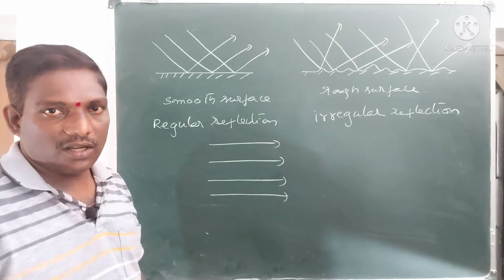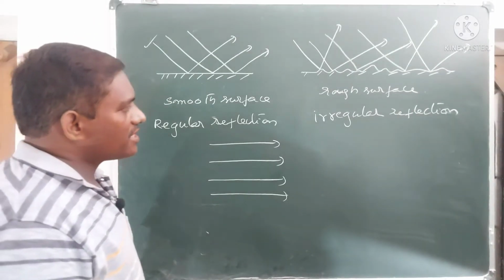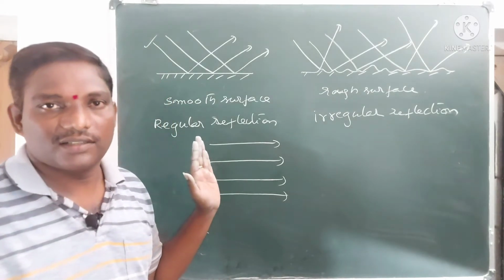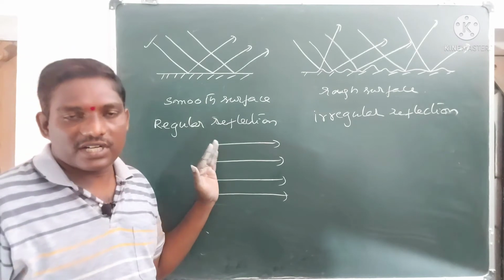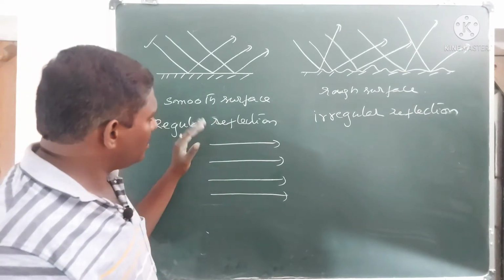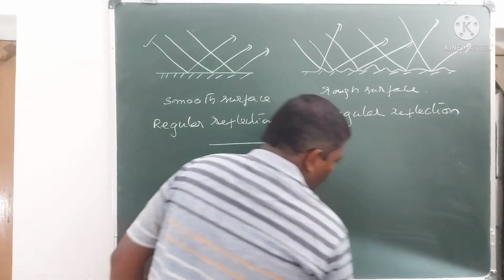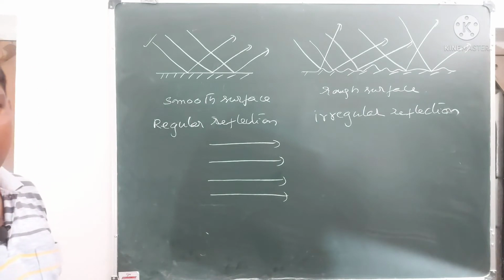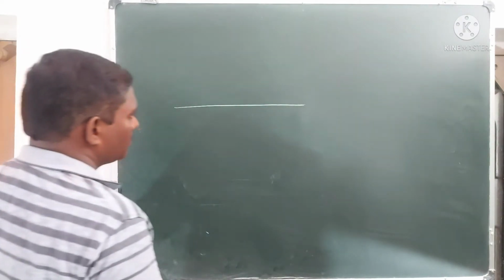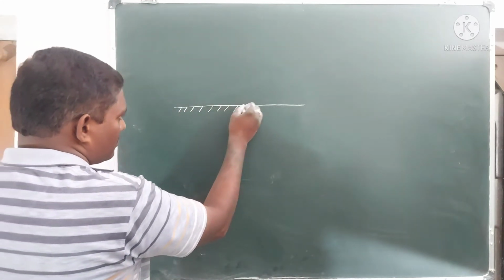Here in this section we study about regular reflection. Whatever we study in this section, we consider only regular reflection. Now, what will be happening in the case of regular reflection? Let us consider a smooth reflecting surface.